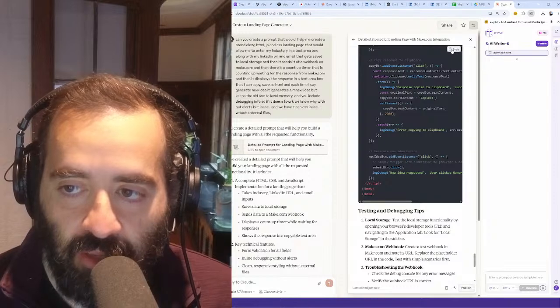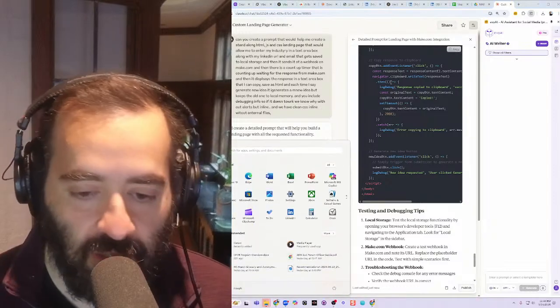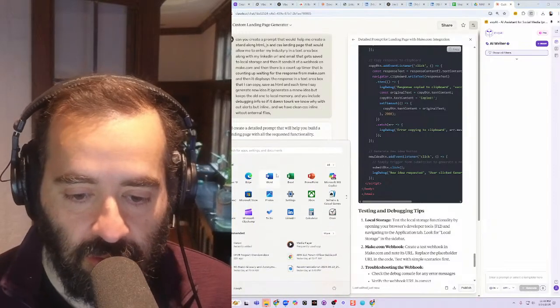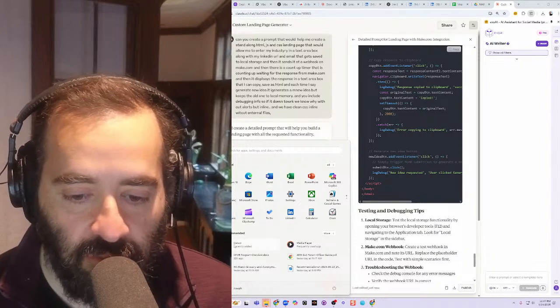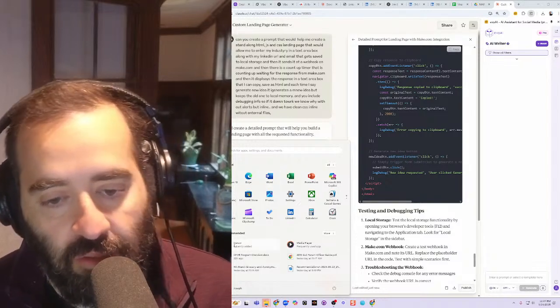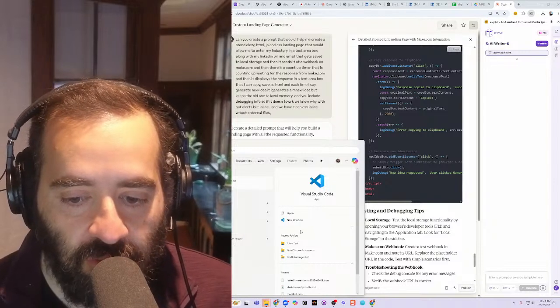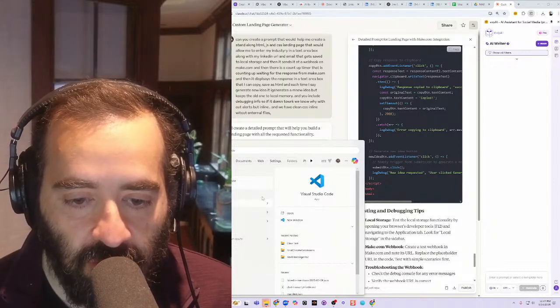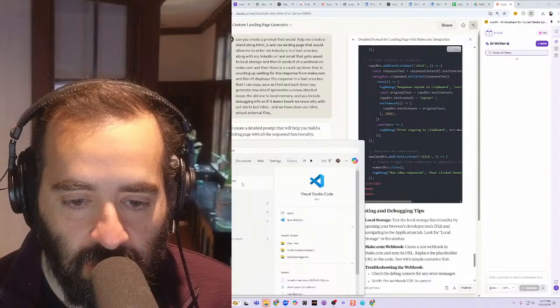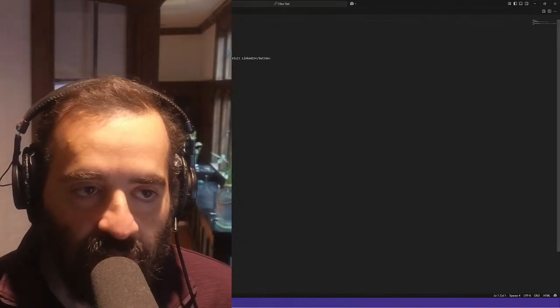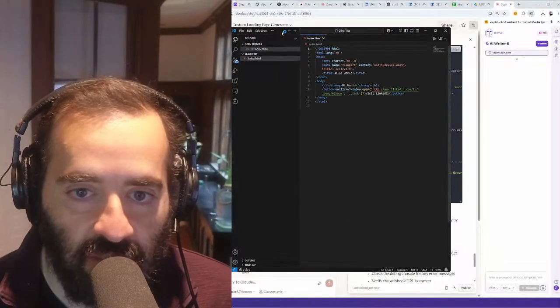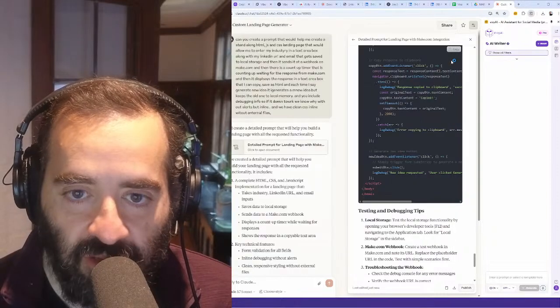All right, so how are we going to do this? We're going to open up a tool. We have one called Cursor that we can do this in, or we could use Visual Studio. So we're going to just open up a tool called Visual Studio Code. Visual Studio Code essentially allows you to edit HTML. Okay, so that's what it is. And we have Cline that can also do stuff.